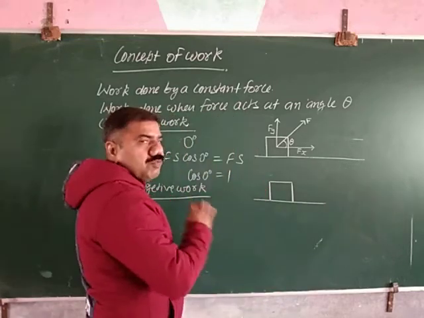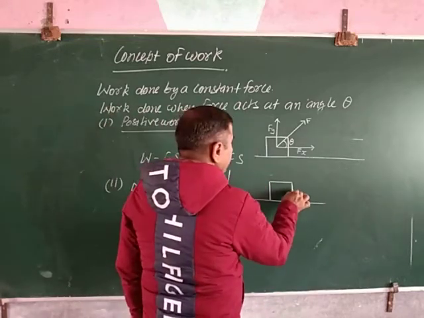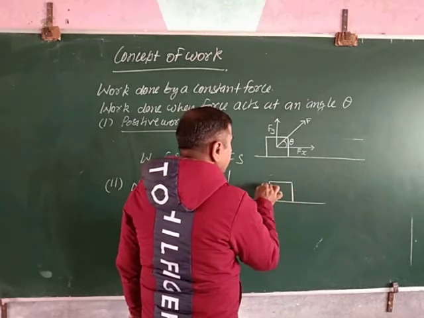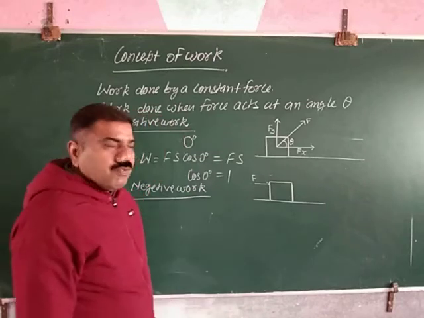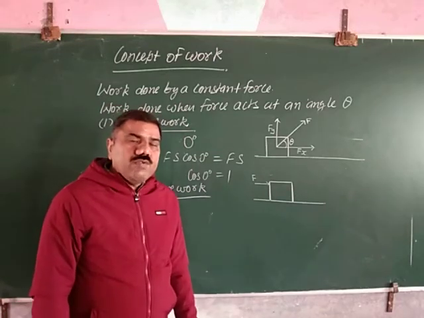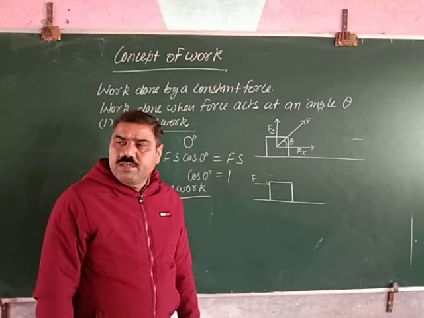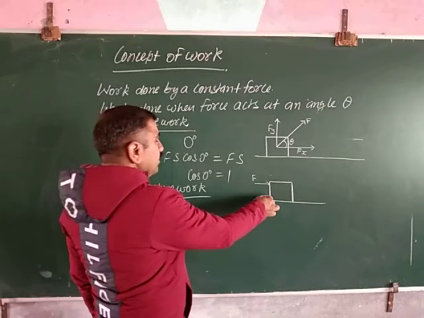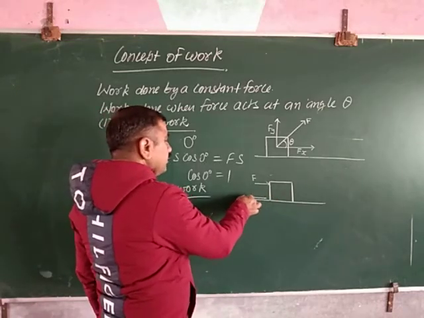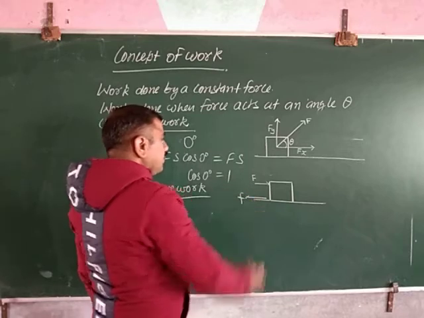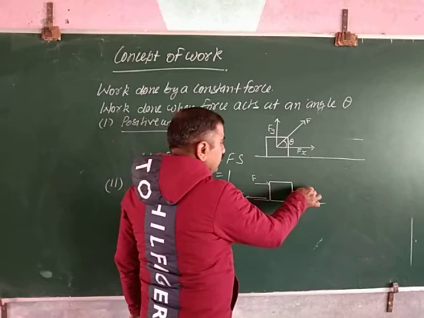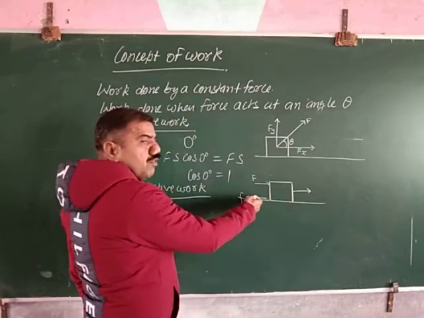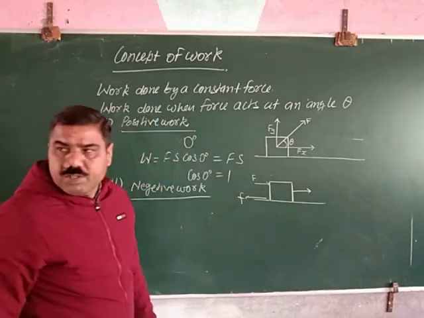If we slide this object on this surface, we apply force in this direction, but the force of friction is always in the opposite direction to the motion. That is, the direction of force of friction is this side. In this case, the displacement is on this side and the direction of force of friction is the opposite side.